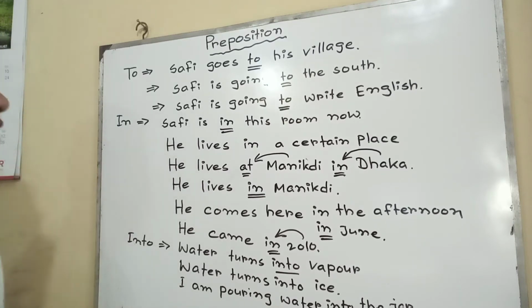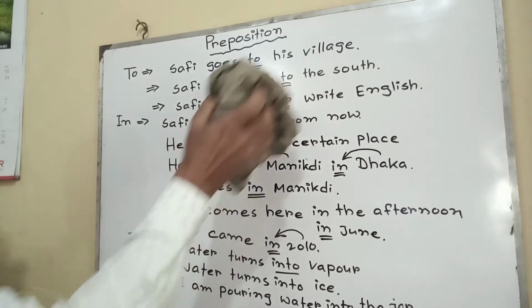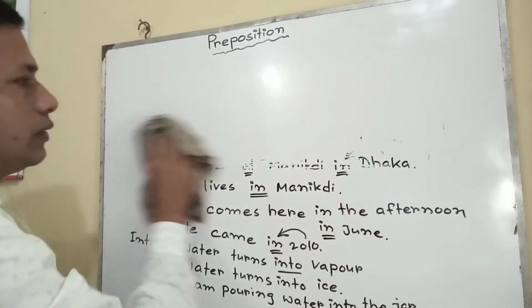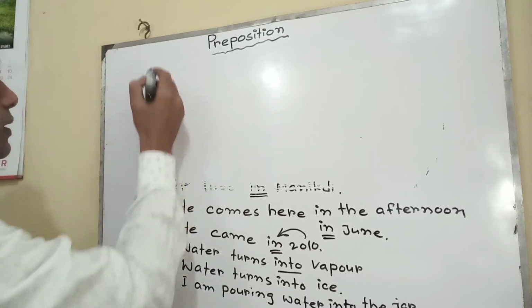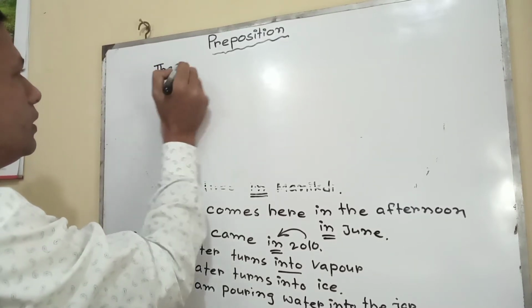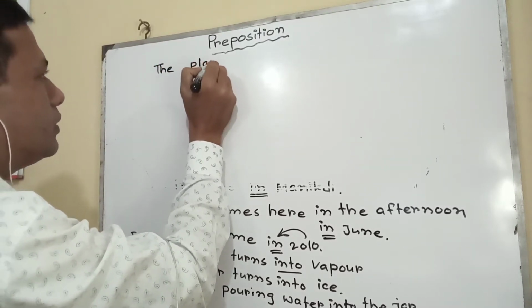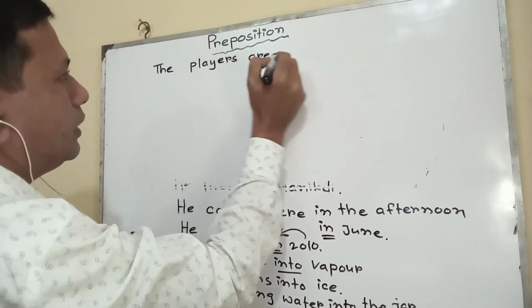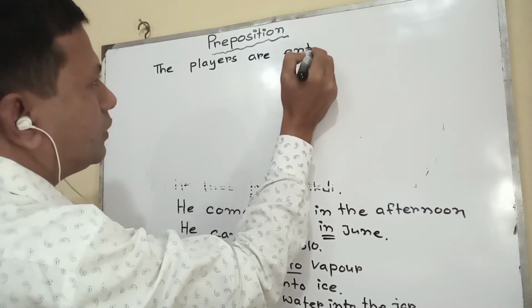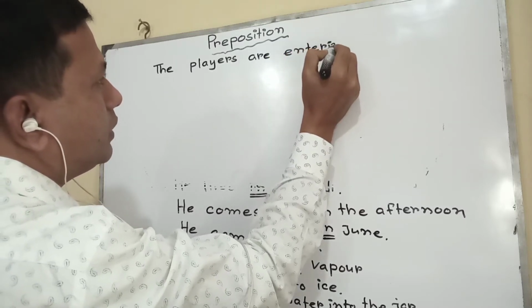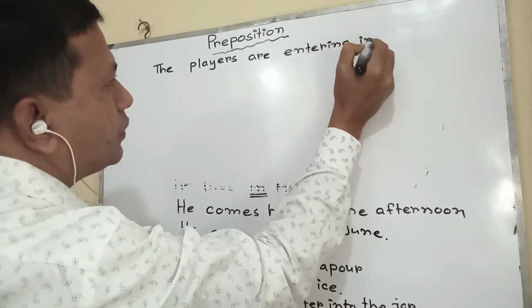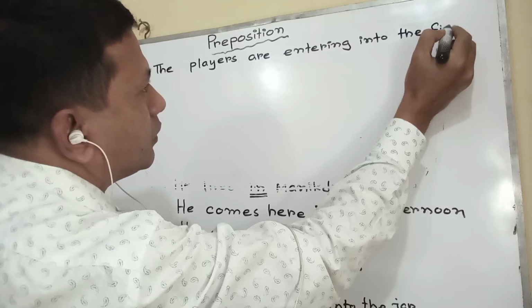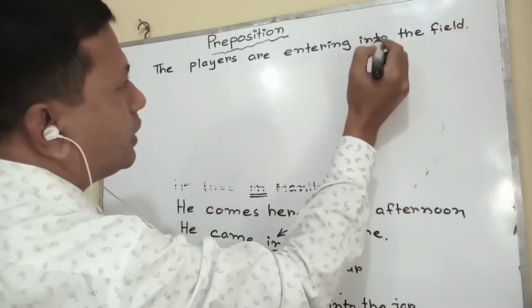If I give another example here for it: the players are entering into the field.